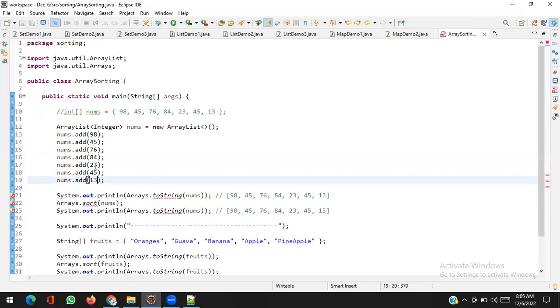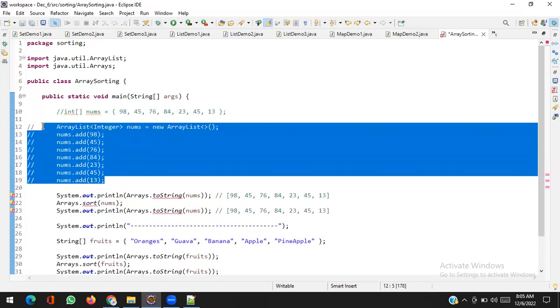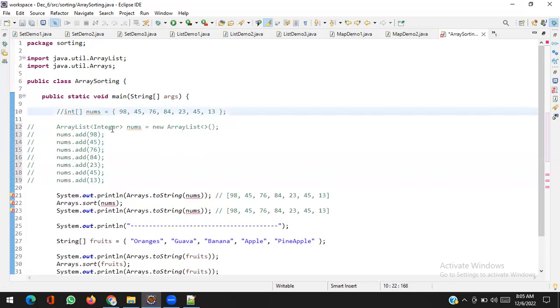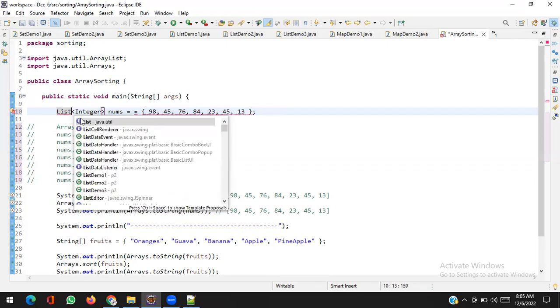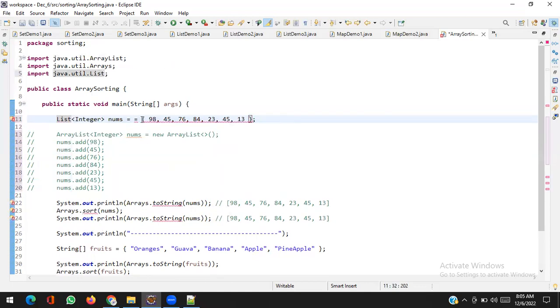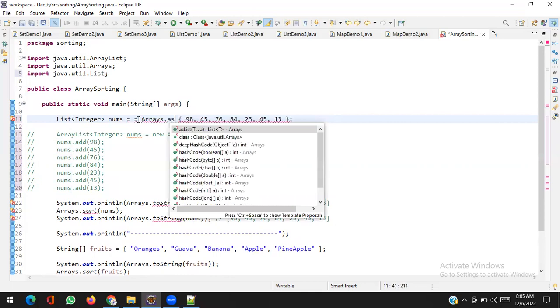Somebody asked, can we have some smart way of doing this? Yes, we can use something like that. But this time it will be a List interface, and I will say Arrays.asList.